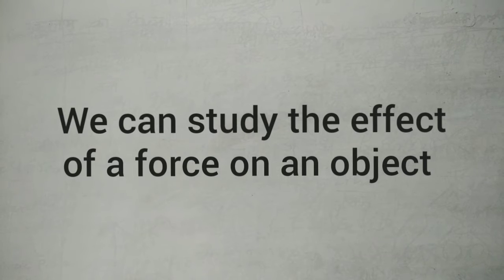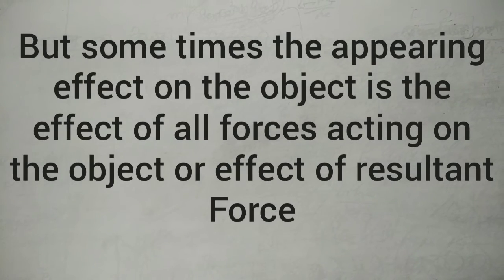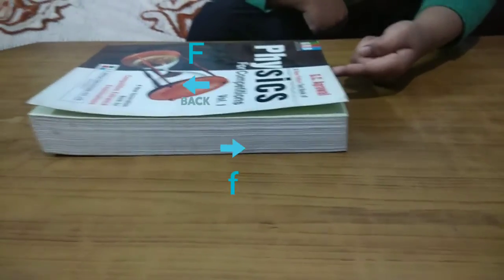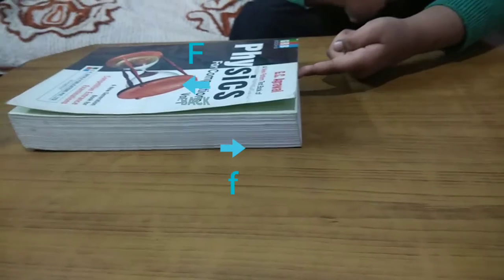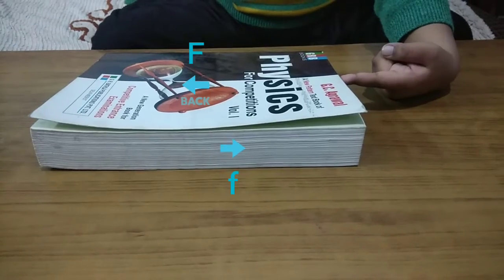We can study the effect of a force on an object, but sometimes the appearing effect on the object is the effect of all forces acting on the object, or the effect of the resultant force. When we apply a force on a book, frictional force comes into play. It starts moving, but it is not only due to the applied force, but it is due to the resultant of applied and frictional forces.